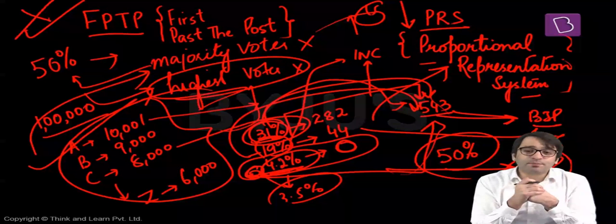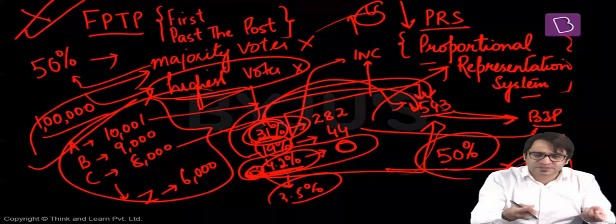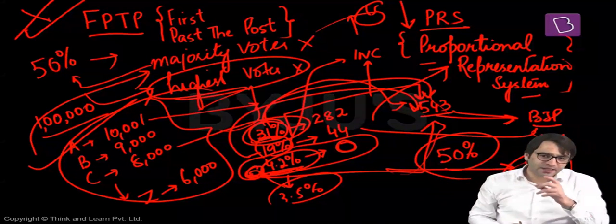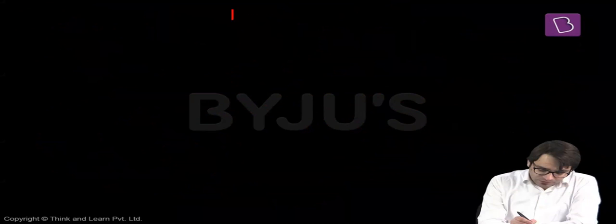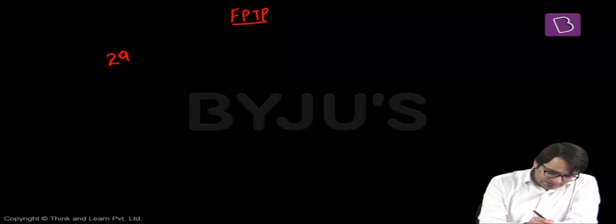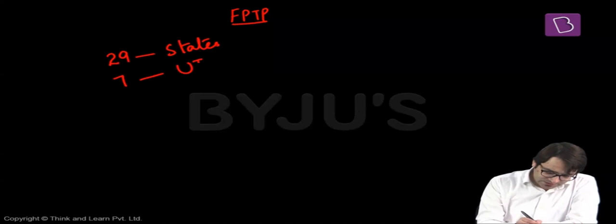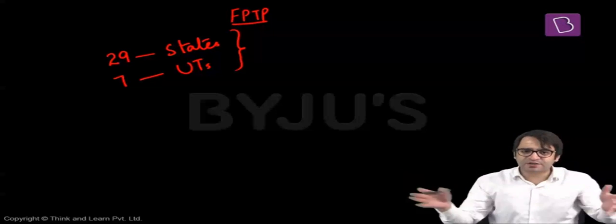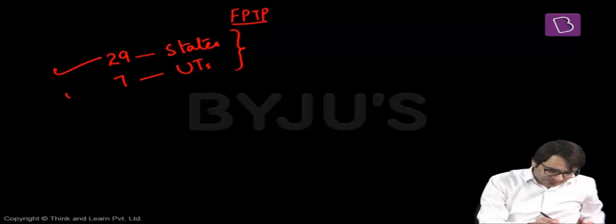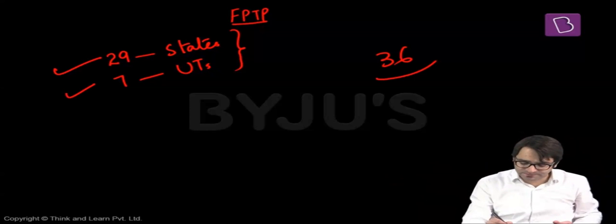But even then, you would not be in a position to understand how the proportional representation system is used in the election of the President of India. I will give you a very simple explanation of that. Let's say, for example, we followed the first past the post system for the election of the President of India. We have 29 states. We have 7 union territories. Clear? That means in the first past the post system, we will divide our country into constituencies. Now we have 29 plus 7, that means 36 constituencies.